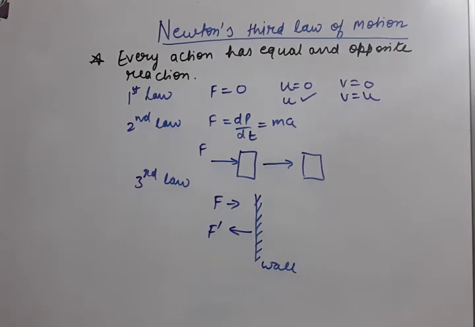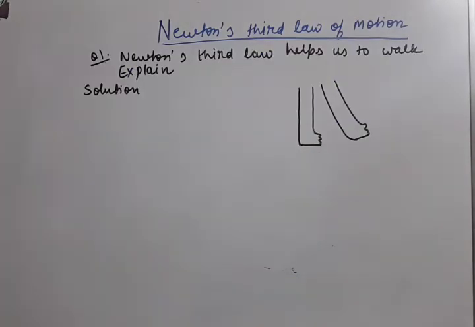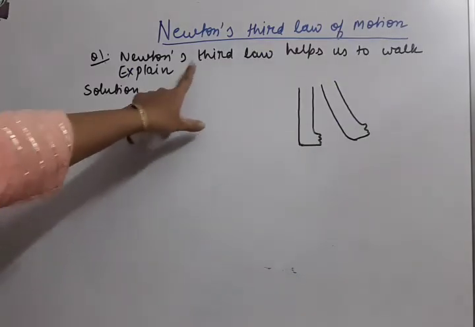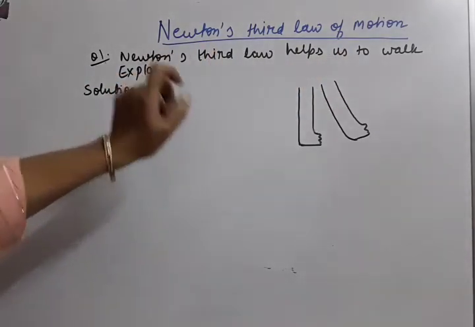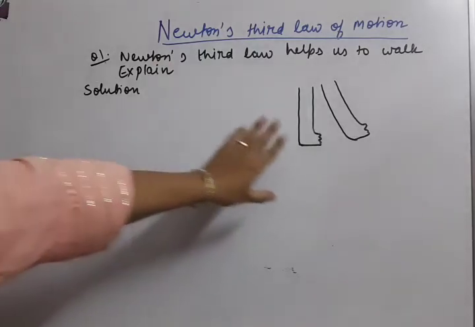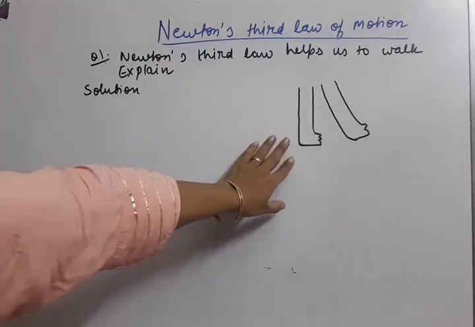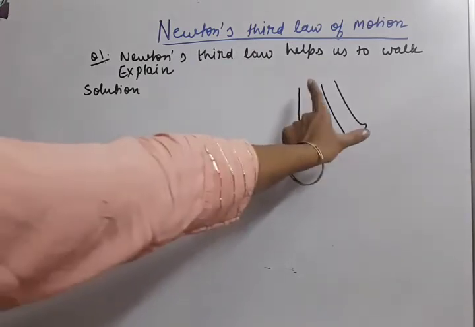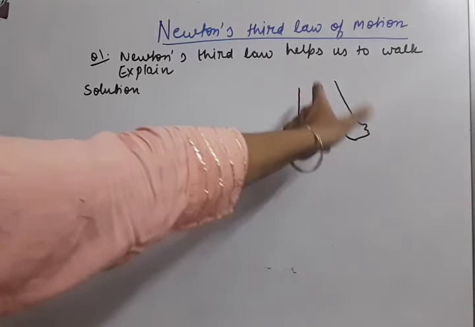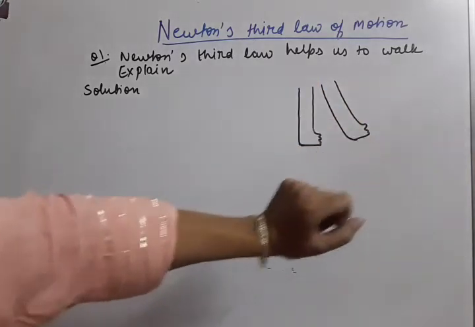Now we come to one very important concept: when we walk, Newton's third law helps us to walk. So you can note down all this. Let us understand how Newton's third law helps us to walk forward. Let us start now. When a person is in the position of walking, always one leg is straight, vertical, and one leg is in a slightly slanted position, as you can see in the diagram.